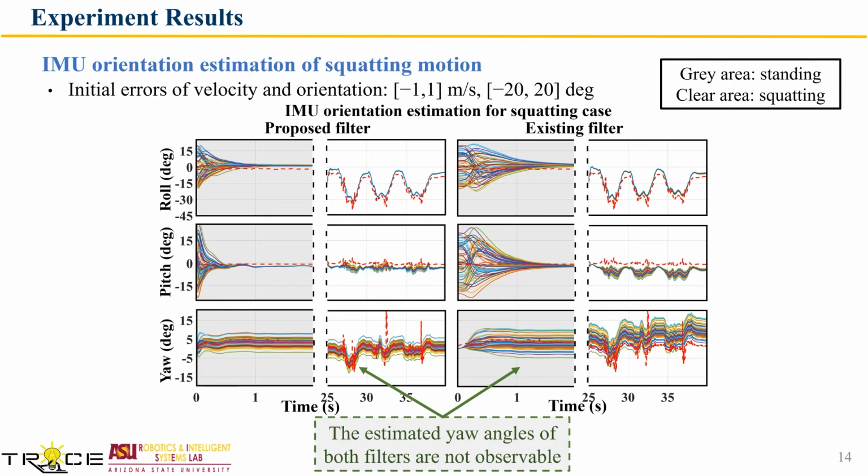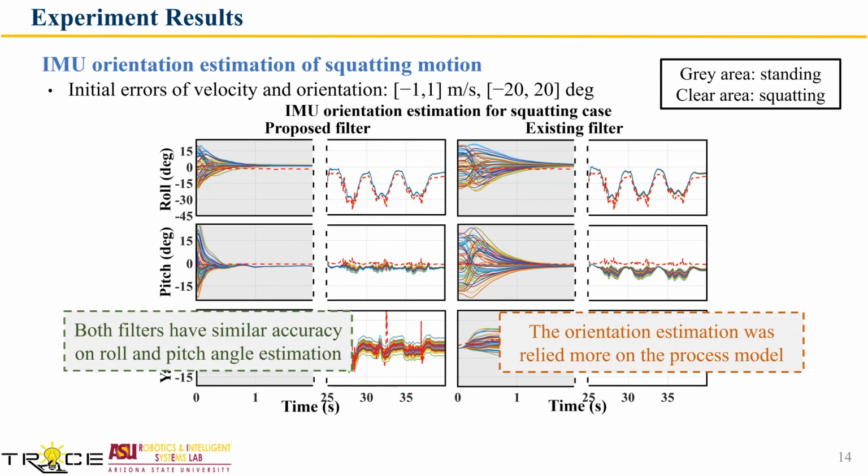Here is the estimation of the IMU orientation of squatting motion. The yaw angle is not observable under both filters, but both filters have similar accuracy on roll and pitch angle estimation, and we believe that the orientation estimation relied more on the process model.